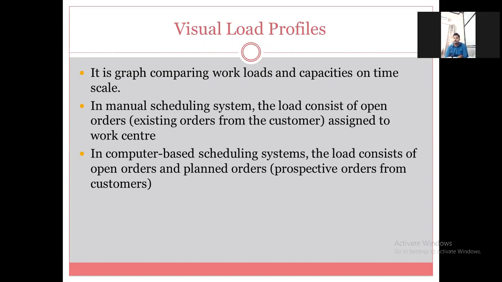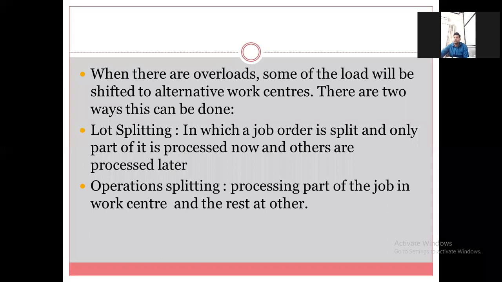Planned orders are, inside brackets, prospective orders from the customers, which means you will also get to know which orders are going to come in the future. So, prospective orders from the customer. Is there any doubt, any question?